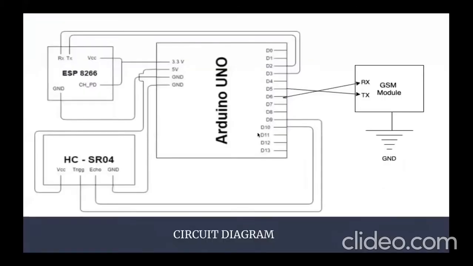So this represents our circuit diagram, how our hardware components will be interfaced with each other. Here is the Arduino Uno board. We have used the ESP8266 ESP01 Wi-Fi module, HC-SR04 ultrasonic sensor, and lastly a GSM module for sending SMS.